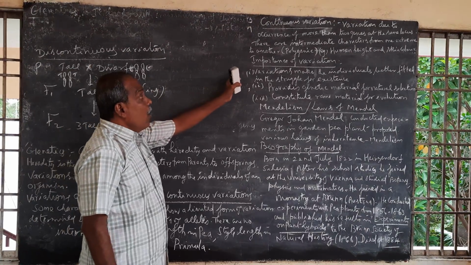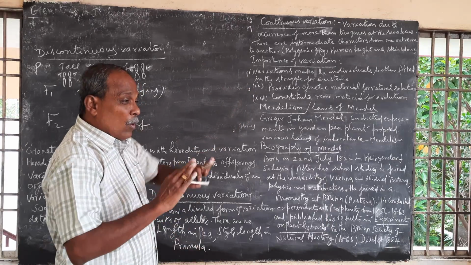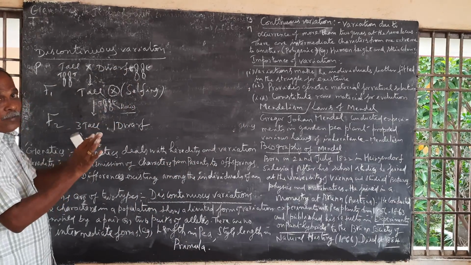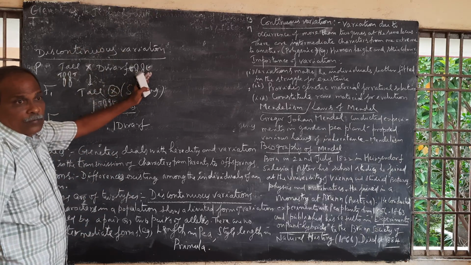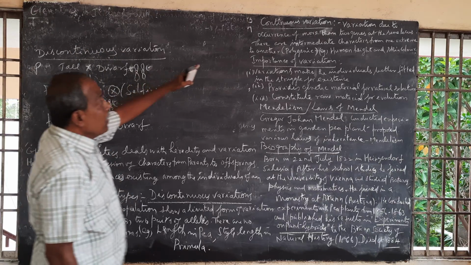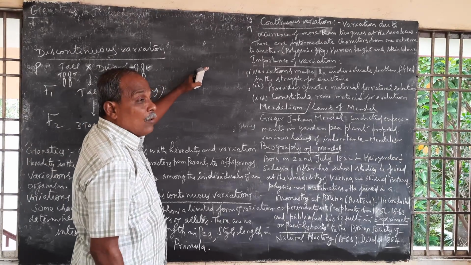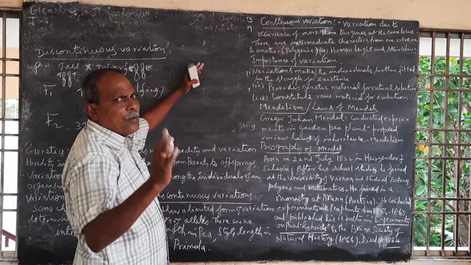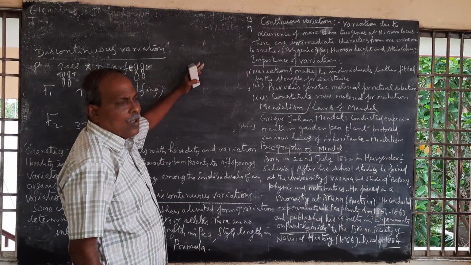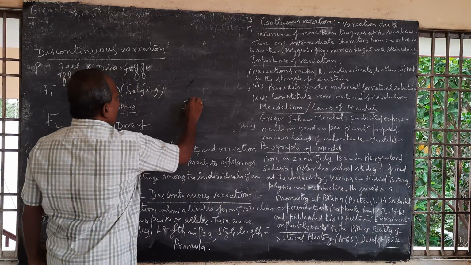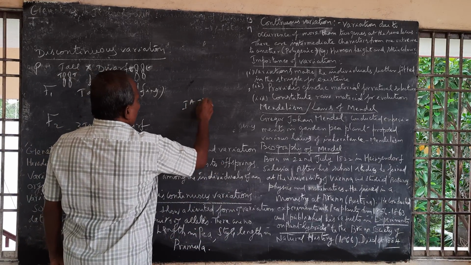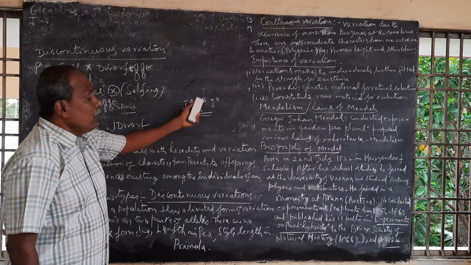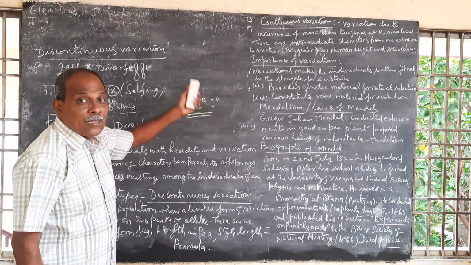But there, in a population you get only alternate forms of characters, either tall or dwarf, nothing else. Whereas here, there is occurrence of more than two genes at the same locus. An example is blood group inheritance: IA, IB, IO. These are more than 2 genes located at the same locus.